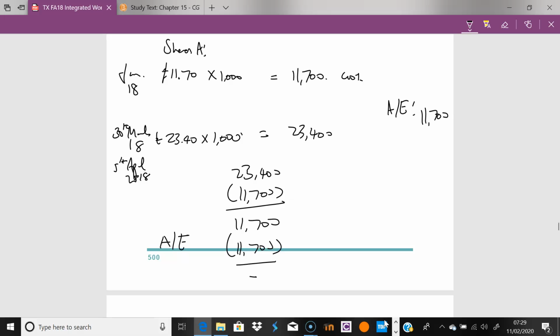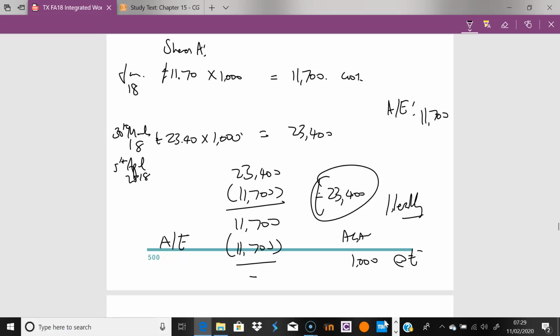Brilliant. Now you have cash of 23,400, because you sold the shares. What do you do? You literally buy the shares again the very next day. So you've literally acquired the shares again. So you now have 1,000 shares again, at £23.40.